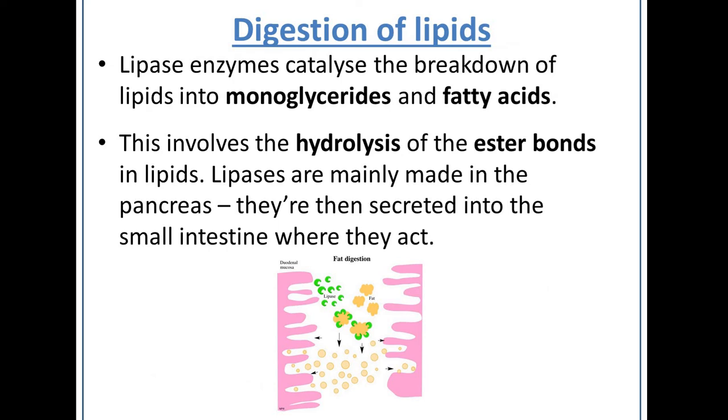So now we'll look at the digestion of fats or lipids. So lipids are broken down by lipase enzymes, which catalyse the breakdown of lipids into monoglycerides and fatty acids. So this involves the hydrolysis, this time, of the ester bonds in lipids. So lipases are mainly made in the pancreas and then secreted into the small intestine where they actually act.